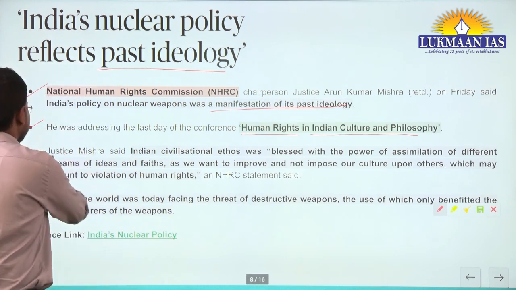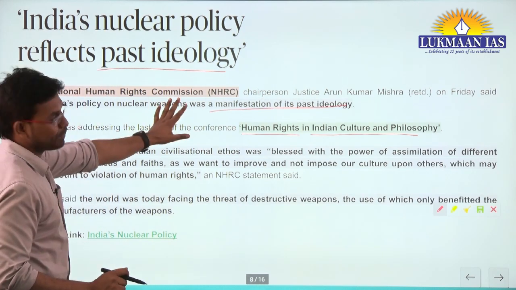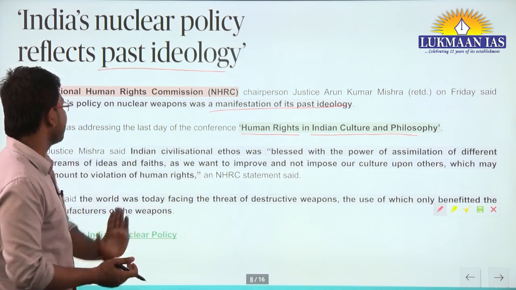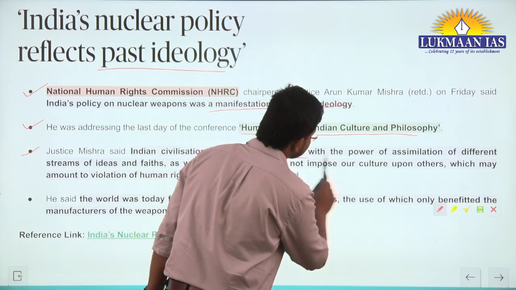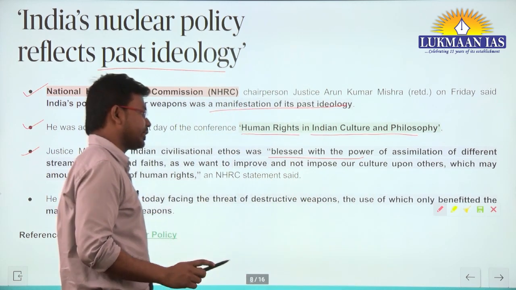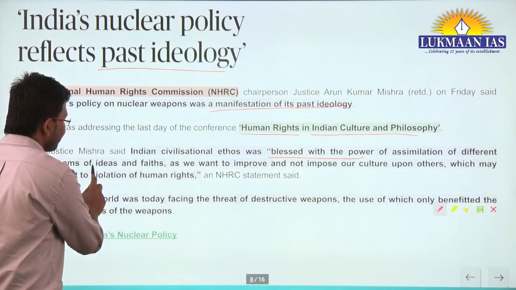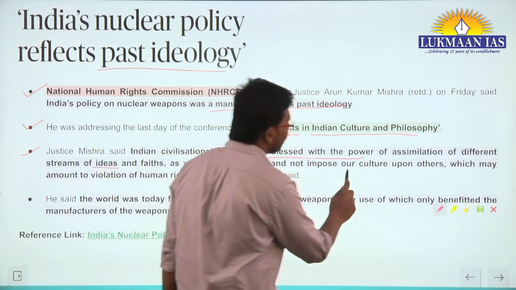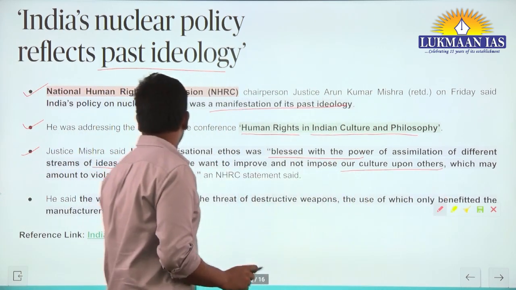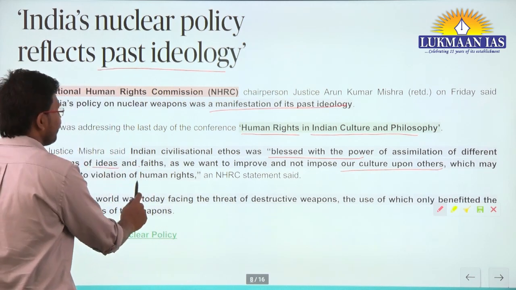Justice Mishra, who is the chairperson of the National Human Rights Commission, said Indian civilization ethos was blessed with the power of assimilation of different streams of ideas and faiths, as we want to improve and not impose our culture upon others, which may amount to violation of human rights.